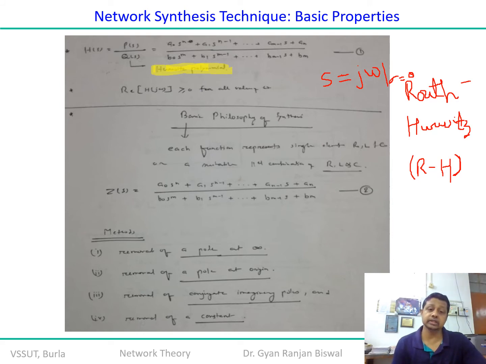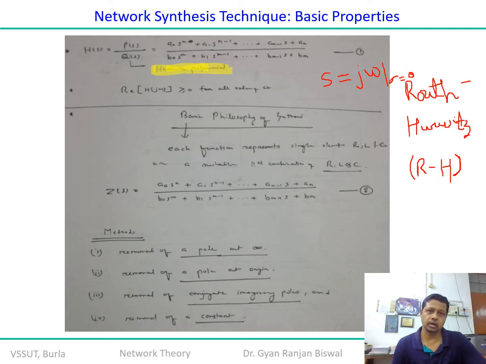Similarly, if there is a pole at the origin, at s equal to 0, how do we remove a pole at the origin so that we can bring the system back into a stable form? We can realize a network in such a way that it leads to a stable form. Third, the removal of complex conjugate, or complex imaginary, poles. That is a pair of poles existing in the imaginary function, so there are two groups of poles.